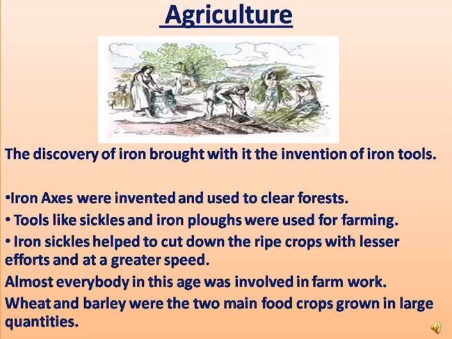Now I will explain to you agriculture. The discovery of iron brought with it the invention of iron tools. Iron axes were invented and used to clear forest for more farmland. Tools like iron sickles and iron plows were used for farming. Iron plows helped to dig faster, better, and deeper.